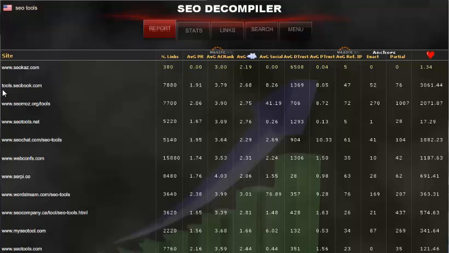So for example, at number 1 we see tools.seobook.com. We analyzed 7,880 backlinks. We have an average page rank of 191, average AC rank of 379, an average cloud of 268, average social vote, average domain trust, average page trust, average unique IPs, and the anchor text: 52 times exact match SEO tools and 76 times a partial match, could be free SEO tools or SEO online tools.